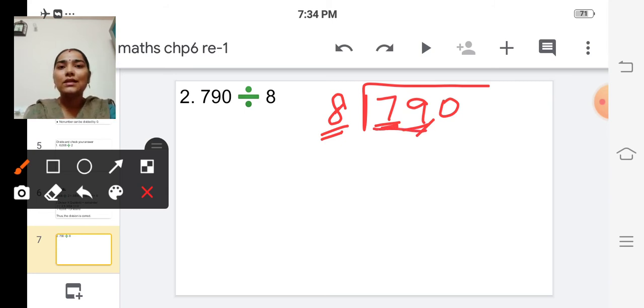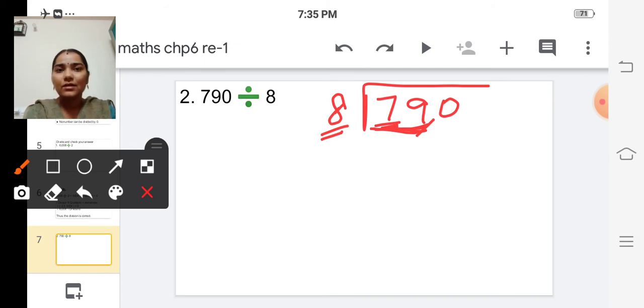So now we will see how many times it will go such that the product is less than or equal to 79. It should not be greater than 79.